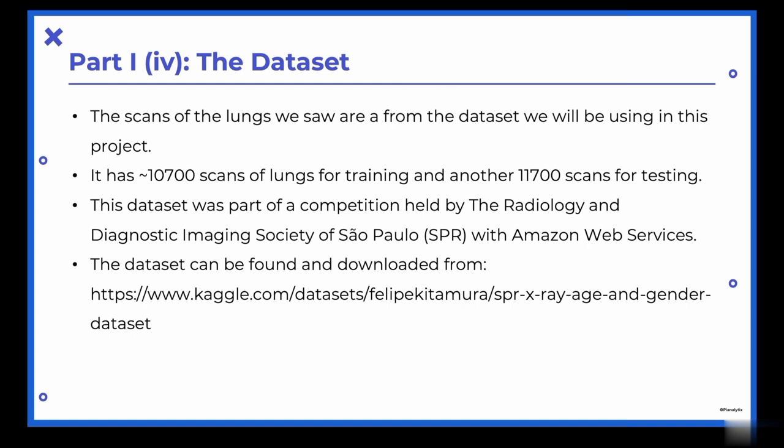So let us talk about the dataset. The scans of the lungs we saw are from the dataset we'll be using in this project. It has around 10,700 scans of lungs for training and another 11,700 scans for testing. This dataset was actually a part of a competition held by the Radiology and Diagnostic Imaging Society of Sao Paulo with Amazon Web Services. The dataset can be found and downloaded from the following Kaggle link.